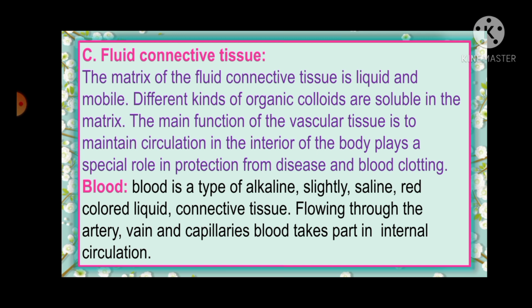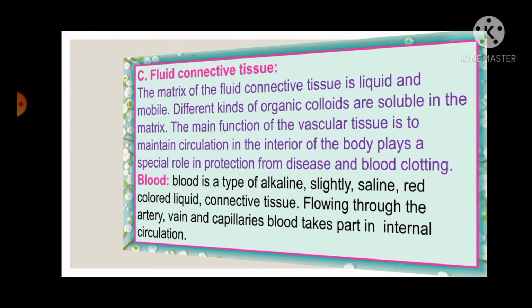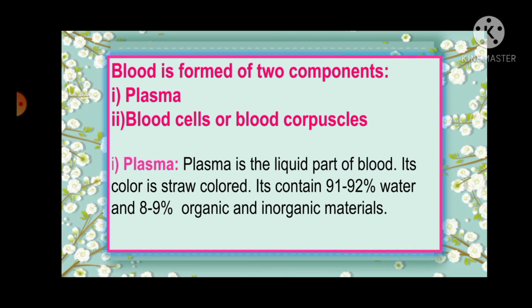Now see, what is blood? Blood is a type of alkaline, slightly saline and red colored liquid connective tissue. Flowing through the artery, vein and capillaries, blood takes part in internal circulation. Blood is formed of 2 components, plasma and blood cells or blood corpuscles. What is plasma? Plasma is the liquid part of blood. Its color is straw colored. It contains 91 to 92% water and 8 to 9% organic and inorganic materials.